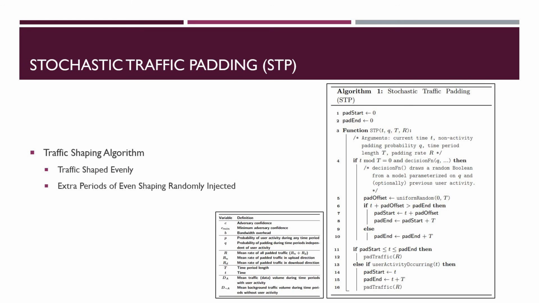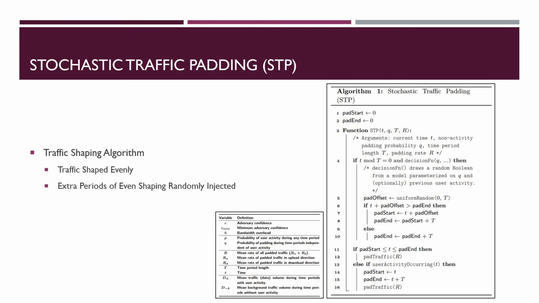In the previous slide, you may have seen stochastic traffic padding in the comparison table, so let's talk a little bit about that. The team introduces STP as a traffic shaping algorithm to defend against user activity inference from traffic rate metadata. They described STP in 2 points. The first is that upload and download traffic are shaped evenly, so it is hard for an adversary to tell between the different types of activities for the user.